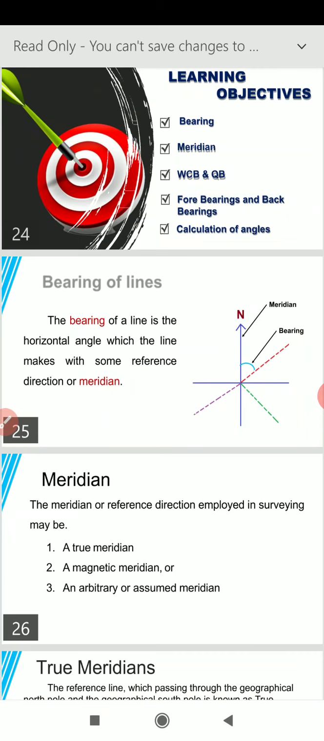So from the figure, the dotted red line is a survey line, and the earth north is marked with capital N. The angle between these two lines is known as bearing. It is not just called an angle, it is called bearing, because an angle is always between two lines, whereas bearing is between one line and the other is a direction, vector or a reference line.